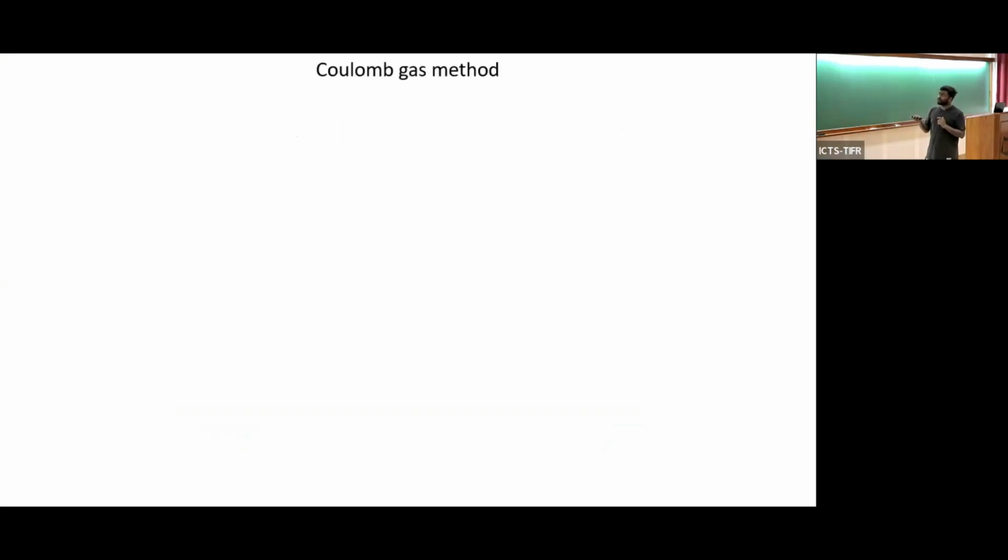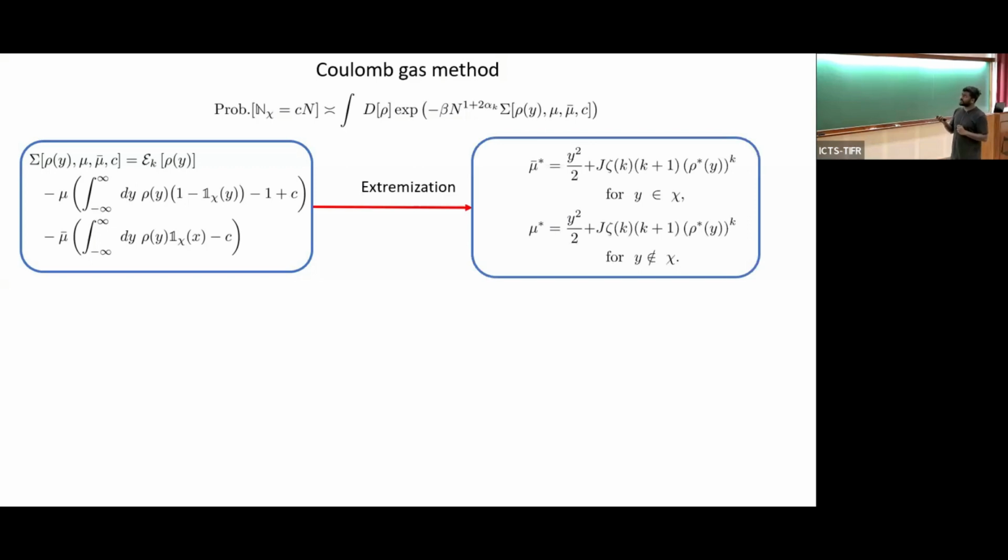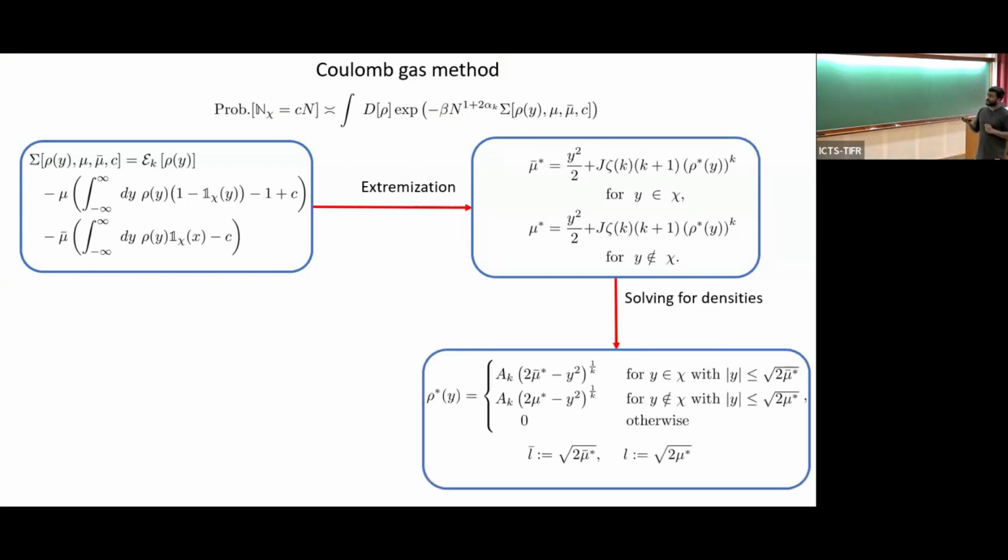This can be made more formal with the Coulomb gas method, where you add the probabilities of all the configurations with cN particles on the left of W. Since the energy is super extensive, this will be dominated by the minimum energy configuration, and that's what we do. We want to extremize this action. Extremization gives us a saddle point equation. Solving the saddle point equation, we get densities. We work in densities because it's easier.